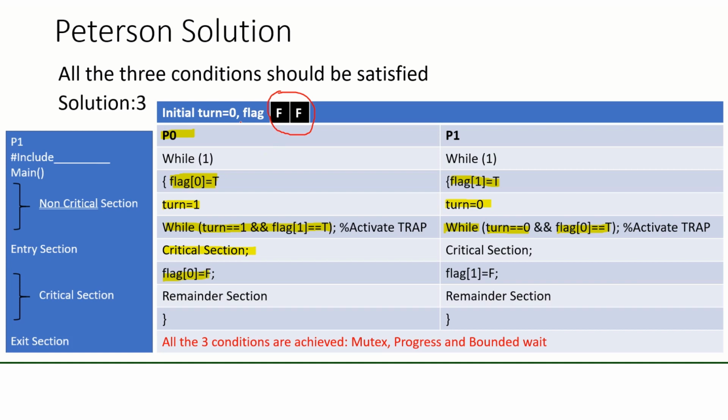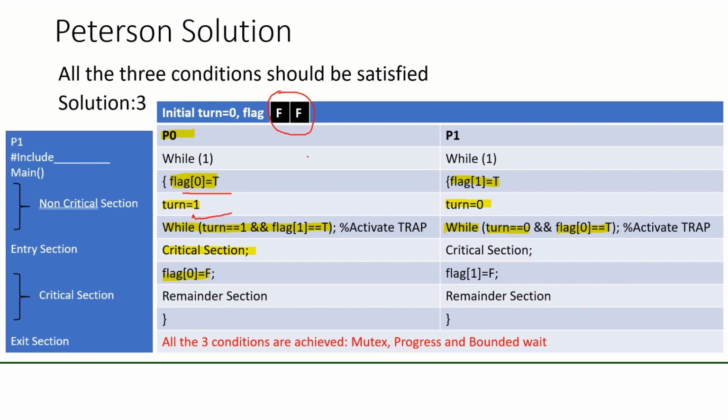P0 sets flag 0 equal to true, and turn equal to 1. As flag 1 is false, this is false. Flag 1 is false, the initial condition.